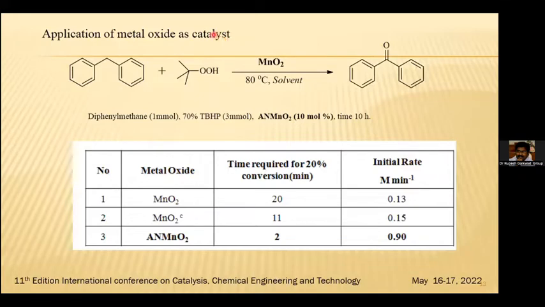The manganese dioxide prepared by potassium permanganate reduction was found to be nano-sized and amorphous in nature. That's why AnMnO2, amorphous nanosized manganese dioxide, has been written over here. The time required for 20% conversion has been calculated, and we found that the amorphous AnMnO2 requires only 2 minutes to convert 20% to product, and the initial rate has been calculated on the basis of that.